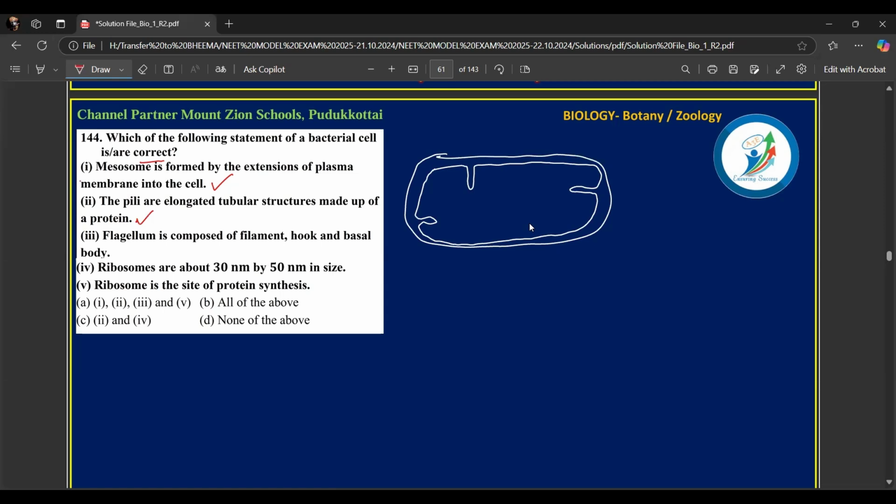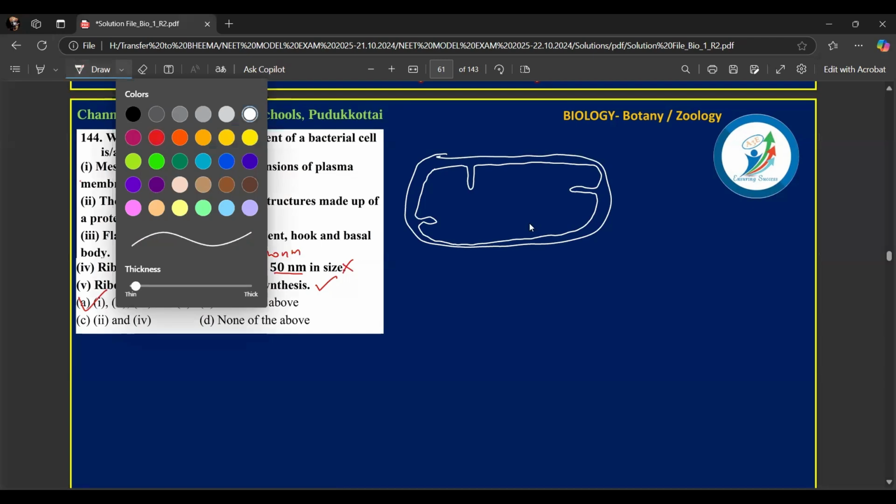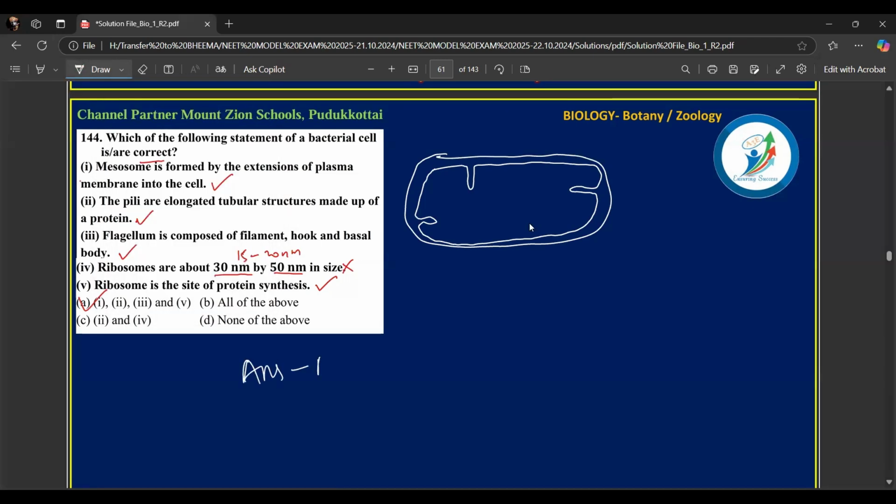Flagellum is composed of a filament, hook and basal body, right? This is also true. Ribosomes are about 30 nanometer to 50 nanometer. This is not correct. You can say that the ribosomes are made up of two subunits of 30S and 50S, that will be correct. If you talk about the size of the ribosome, it's somewhere between 15 to 20 nanometer, so this doesn't match. The ribosomes are the site for protein synthesis. This is also true. So statements 1, 2, 3, and 5 are true, so it will be option A. Your answer is option A.